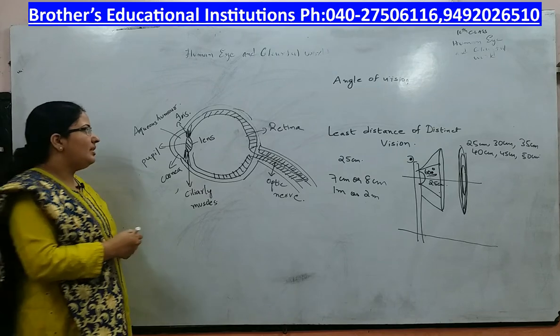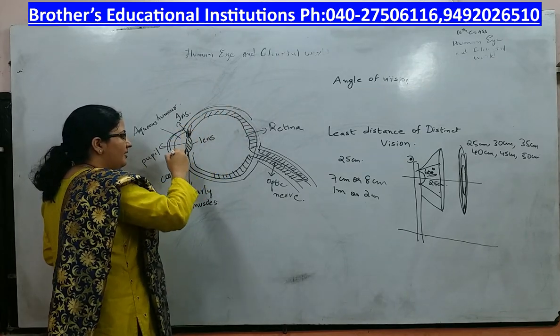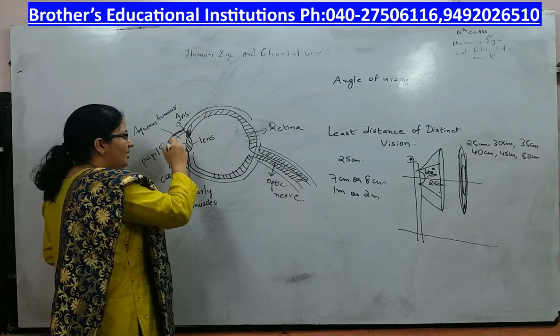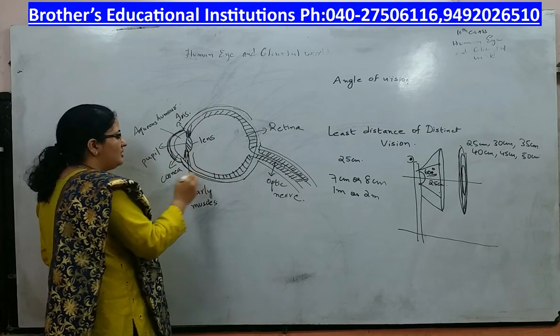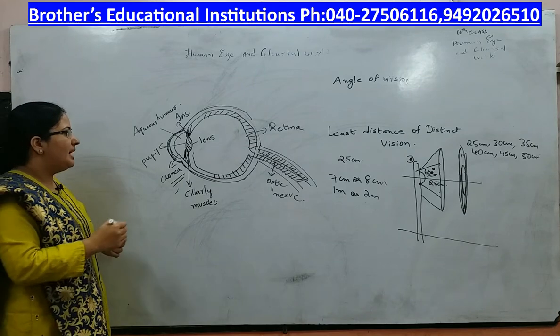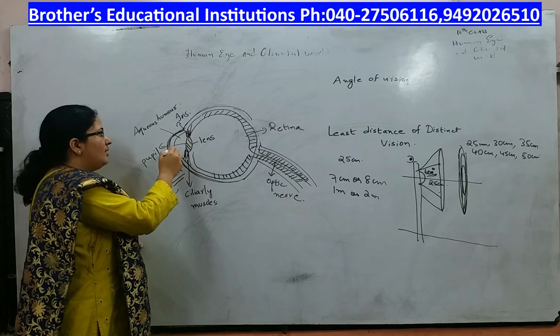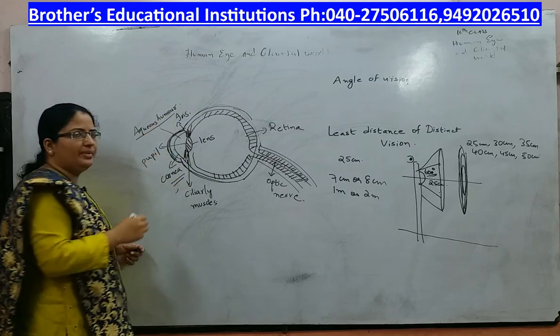Now your eyeball is covered with a transparent layer in the front which is sharply curved at one point. This layer is called cornea, which is transparent in nature. Behind this cornea you have a liquid around your eye. That liquid is called aqueous humor.